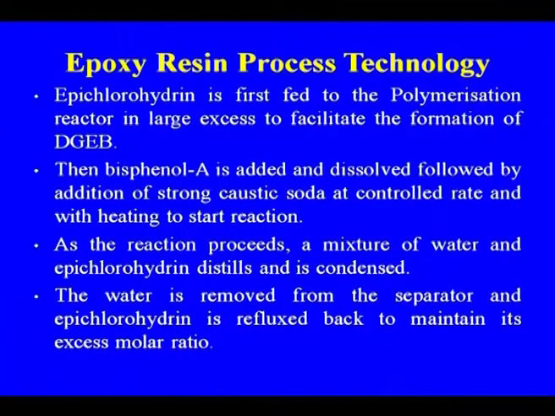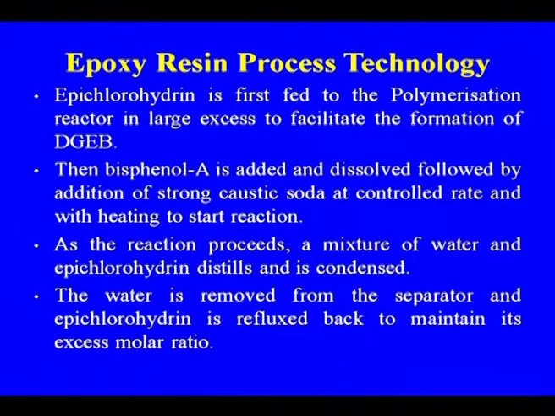Let us discuss in brief the process technology, because as we know we need two important feedstocks, that is bisphenol and epichlorohydrin. In the polymerization for making the epoxy resin, epichlorohydrin is first fed to the polymerization reactor in large excess to facilitate the formation of DGB.